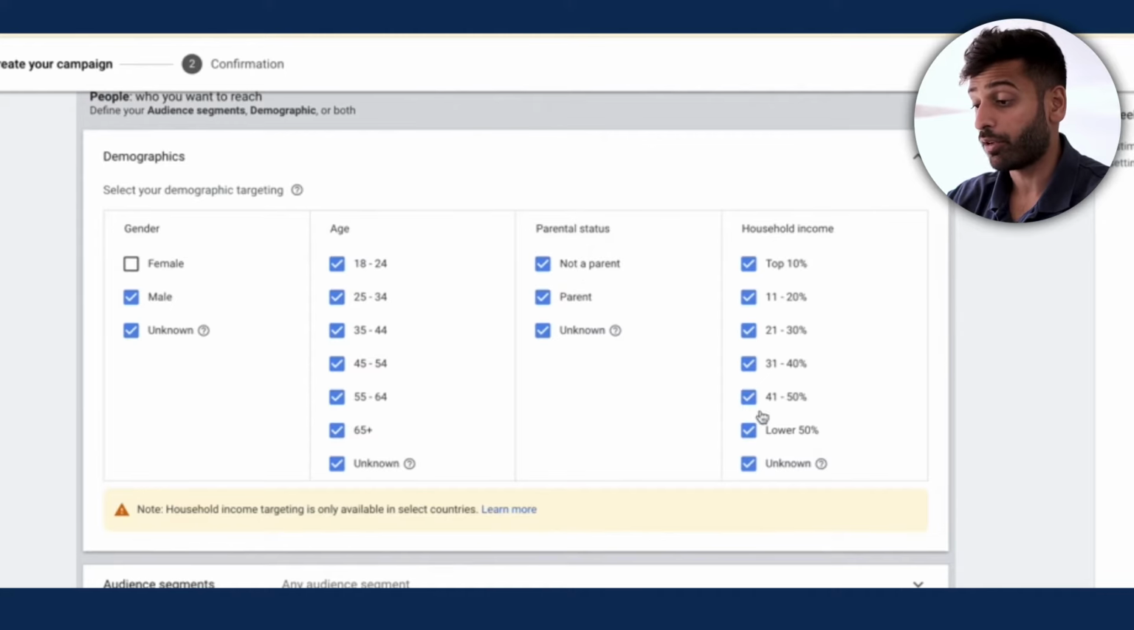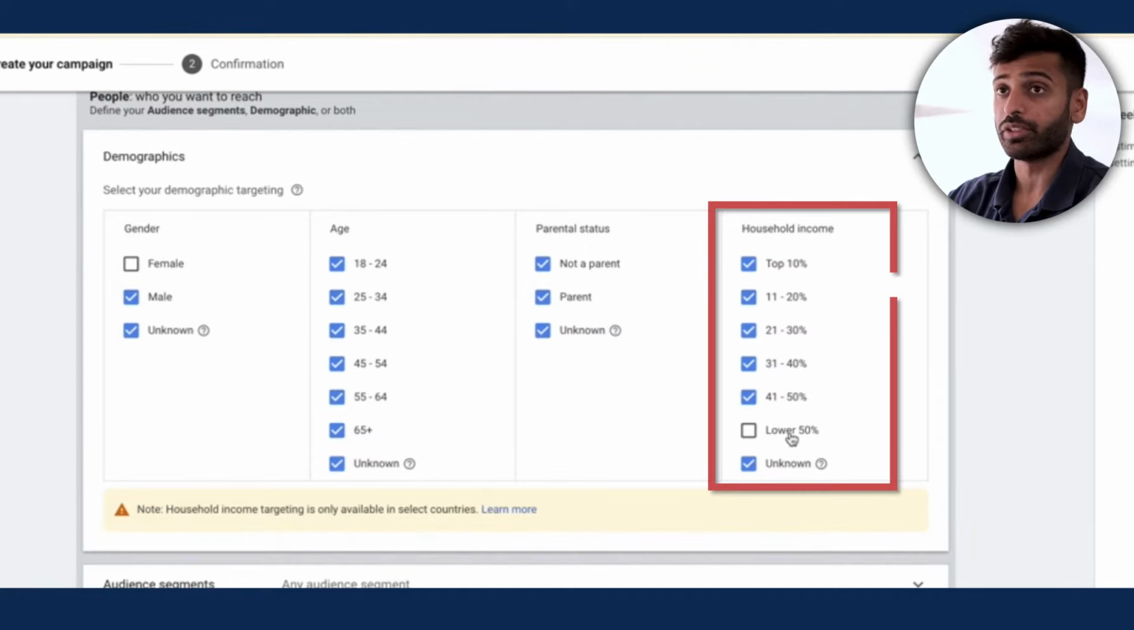Obviously, you want to uncheck not a parent. Household income is another one, where if we're selling high ticket offers, we'll often exclude the lower 50%, as well as sometimes we'll even go and exclude 31 to 40, 41 to 50, and then unknown. And then you only have the top 30%. Keep in mind, this limits your targeting. It will increase costs quite a bit. So this is something you want to test, but with a high ticket offer, this is the default, right? Just exclude lower 50%. That will help a lot. So yeah, guys, that is